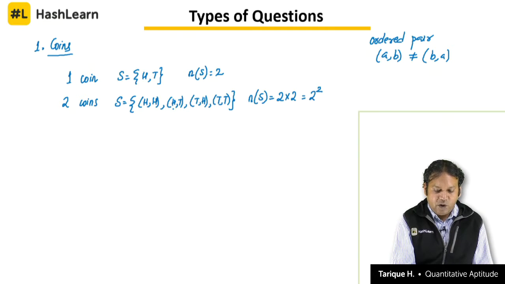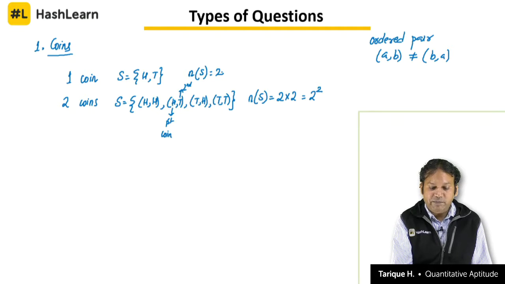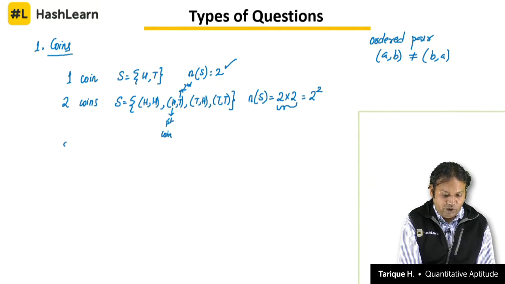The meaning of H comma T here, you understand, the first coin has H and the second coin has T. Okay? T comma H means the first coin has T and the second coin has H. So if you see one coin, the sample space is 2, 2 coins, the sample space is 2 into 2, that is 2 square.